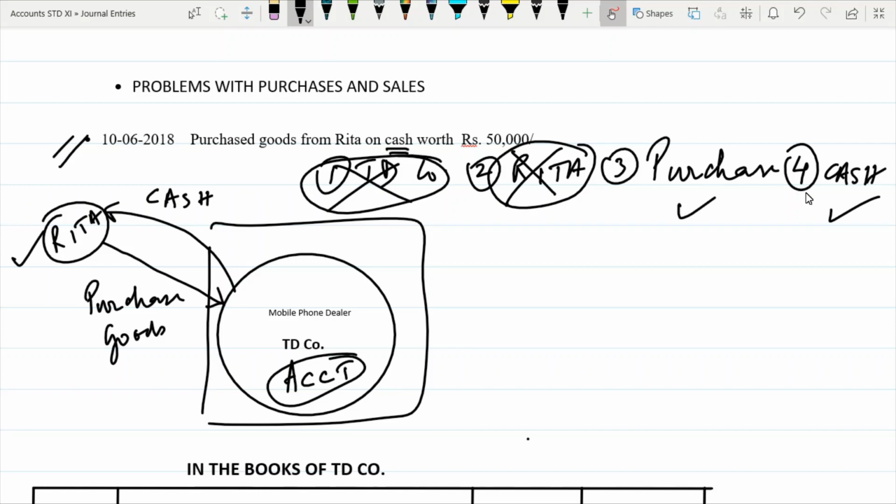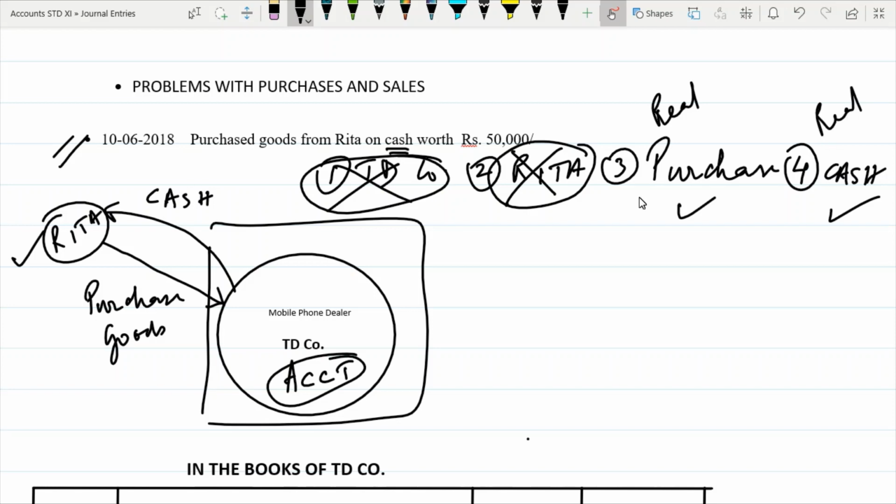The next credit transaction we'll do next. Then you will understand better why Rita is taken in that case, and why Rita is not taken in this case. So now we have two things, purchase of goods and cash. Purchase of goods, is it a real account, personal account or nominal account? Purchase of goods is a real account. Cash, again, it's a real account.